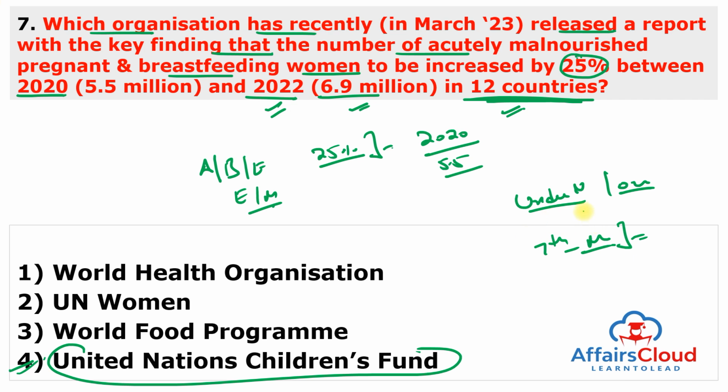The report was launched ahead of International Women's Day, which was celebrated on the 8th of March, because this report was released on 7th of March. The report estimates that more than 1 billion adolescent girls and women worldwide suffer from undernutrition, including underweight and short height, micronutrient deficiencies and anemia. Moving to the next question.